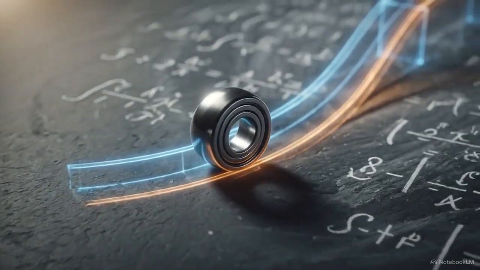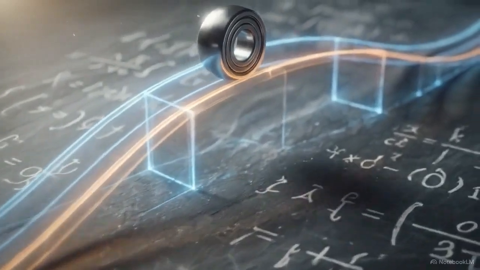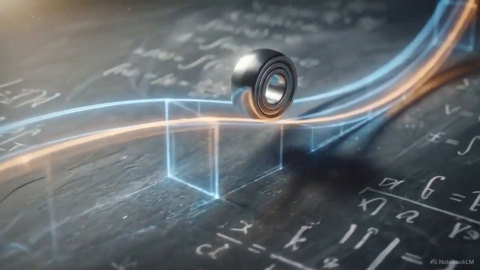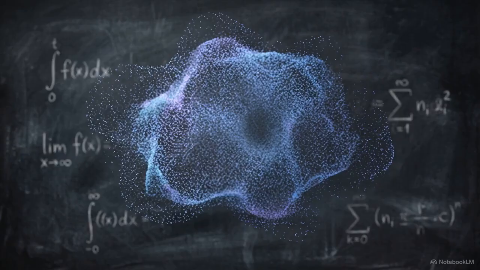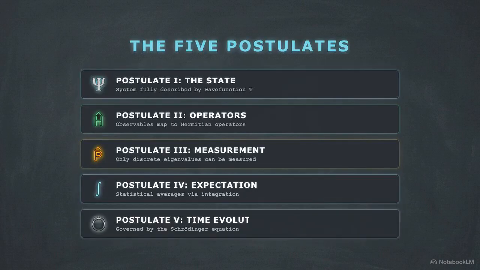Classical Newtonian mechanics is built on certainty. If you know an object's mass and its velocity, you can map its exact trajectory. But zoom in to the microscopic level, and this deterministic certainty collapses. To describe atomic behavior, we have to completely rewrite the mathematical rules using 5 specific postulates.